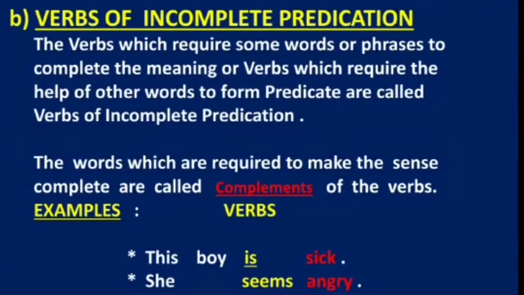The verbs which require some words or phrases to complete the meaning, or verbs which require the help of other words to form predicate, are called verbs of incomplete predication. The word or words which are required to make the sense are called the complements. See some examples. The boy is sick. She seems angry.